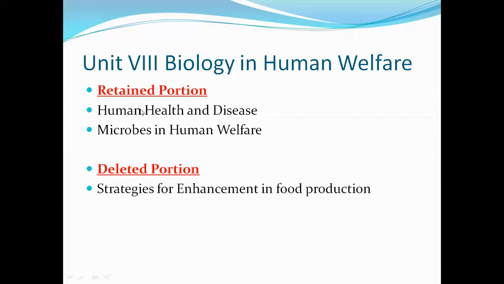This is all about how we can safeguard ourselves from diseases, what treatments can be taken, and how diseases are caused in humans. This is what we are going to study in the chapter on human health and disease.